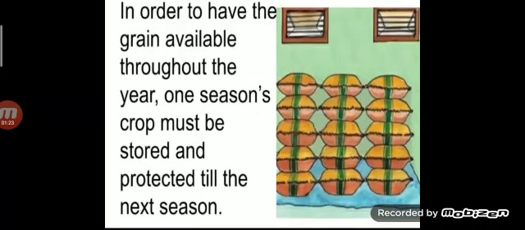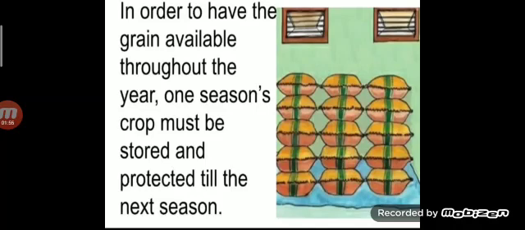So, have you ever thought how we get stock throughout the year? It means we have to store and protect the crops throughout the year till the next season arrives. Now children, we learned in chapter 12, Food for All, about the Rabi crop and Kharif crop.